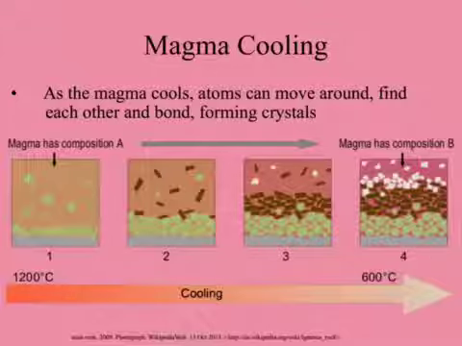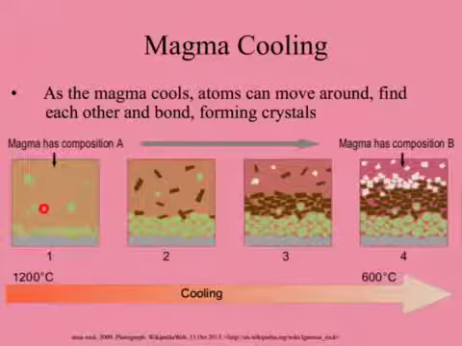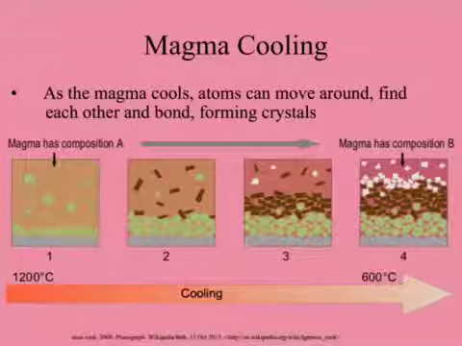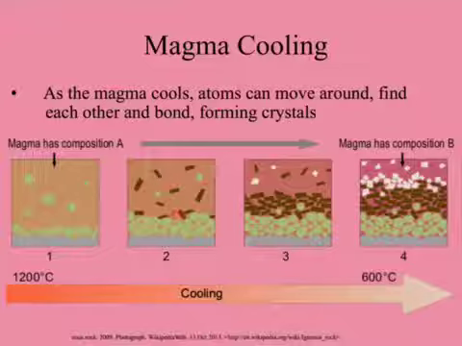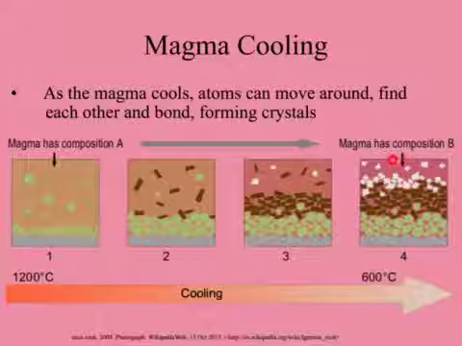Minerals will bond at different temperatures. So here at 1200 degrees Celsius, this green mineral will start to bond and form crystals. As the magma starts to cool, we then get these darker green ones bonding and forming crystals. Here at 600 degrees Celsius, the white crystals will now find each other and bond and cool.